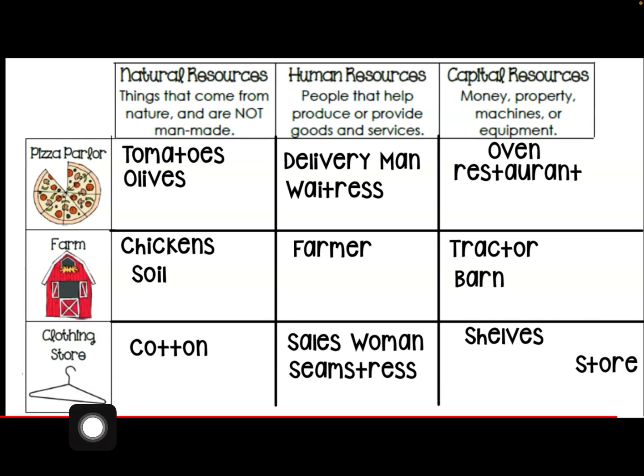Our last example down here is a clothing store. A natural resource that we could find in a clothing store is cotton. Cotton is a plant that you grow, so it does come from our earth, and that is a natural resource. A capital resource example that could be found in a clothing store. Well, we have the actual store itself again, the building that allows us to have the store, and then we also have shelves that hold the clothing that we are trying to sell. You could also consider clothing racks, the cash register that you use to collect the money. Those are all capital resources that could be found in a clothing store.